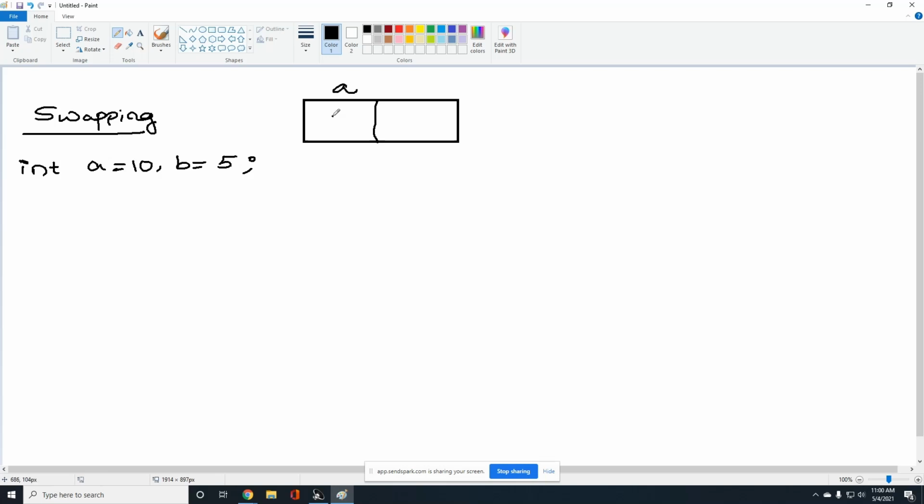A value 10 and b value 5. What is swapping? You need to change it so a is 5 and b is 10. It's nothing but swapping. If you want to swap these two values, you need one more variable, called a third variable or a temporary variable. Here I am going to declare one more variable, the temporary variable.